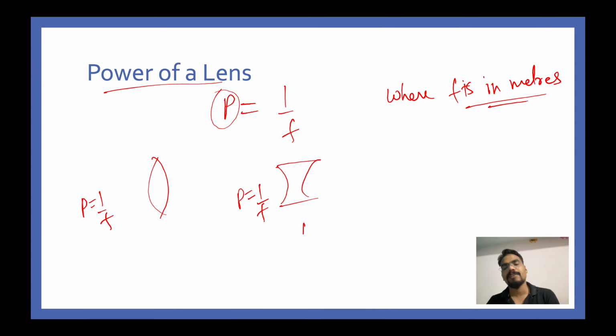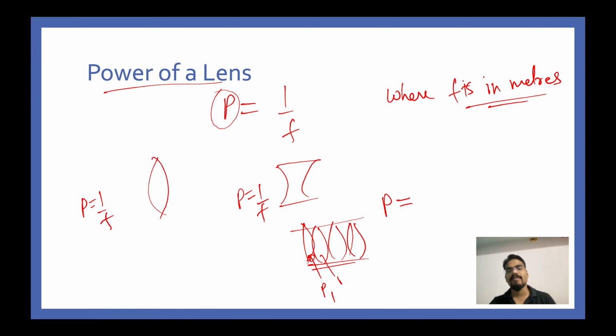If you have a combination of lenses, let's say 2, 3, 4, 5, 6 lenses, attached together and placed in contact with each other, then the final power P is the sum. Let's say this lens has power P1, this lens has power P2, this one P3, and this one P4. Total power P = P1 + P2 + P3 + P4.